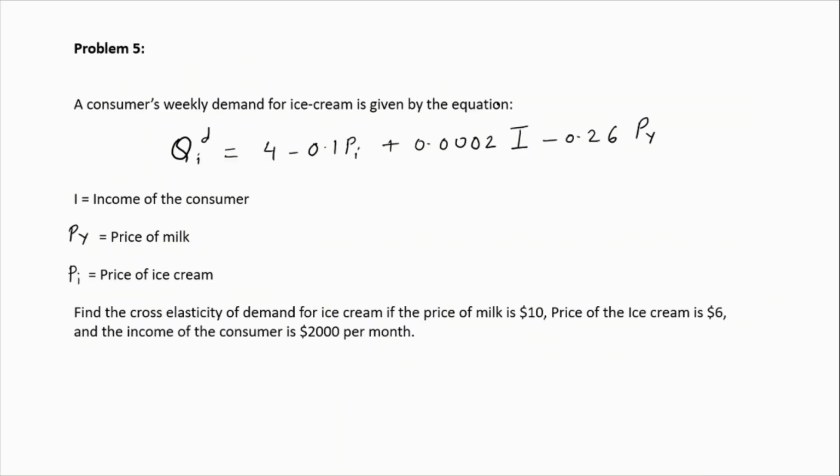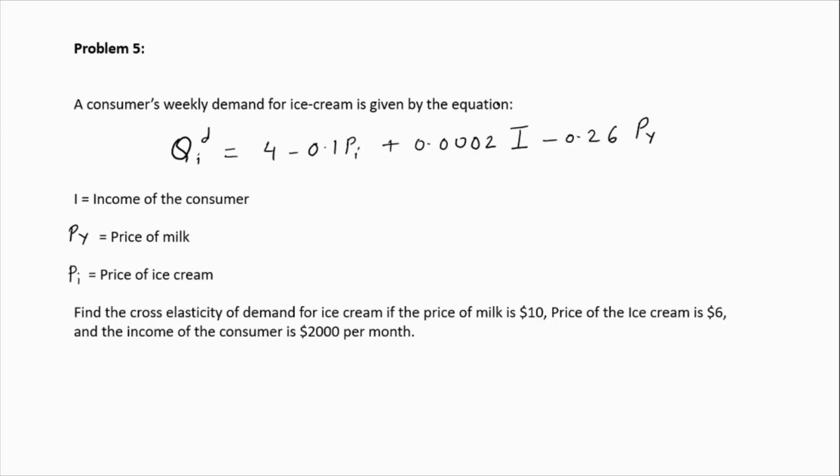Now move on to the next problem. A consumer's weekly demand for ice cream is given by the following equation. So you have Qi and it's a function of Pi, I and Py. I is the income of the consumer and Py is the price of milk.